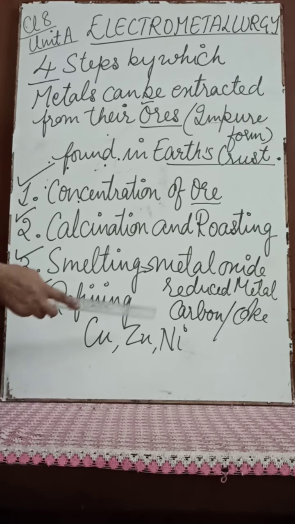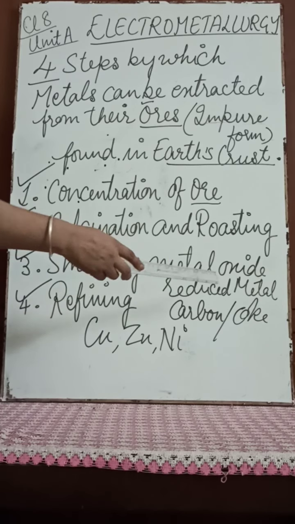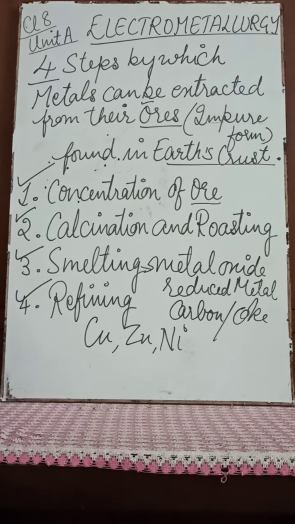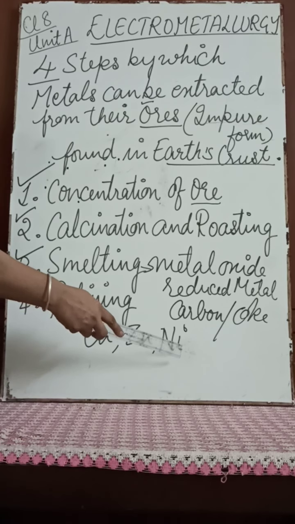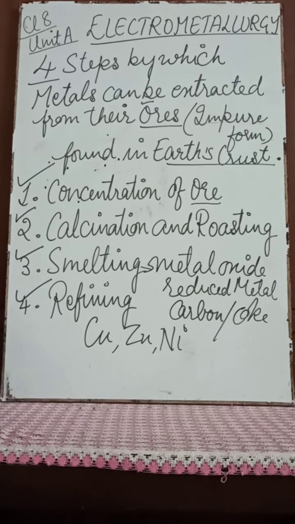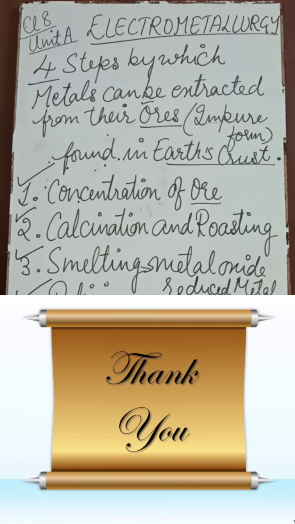So refining means the metal that is obtained from the metal oxide, the smaller impurities which are still left, are refined here with the process of electrolysis, right? And pure metals of copper, zinc, nickel can be obtained by the process of electrometallurgy. So I hope it is clear to you all. And this is how we can get pure metals from impure forms. Impure forms are the ores which are generally present in minerals, and these minerals are present under the earth's crust. Fine. So I hope the concept of electrometallurgy is clear. Thank you.